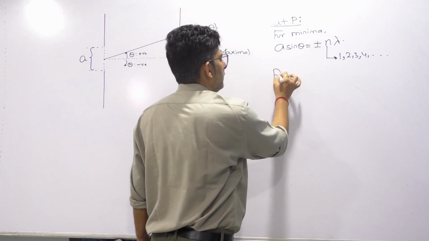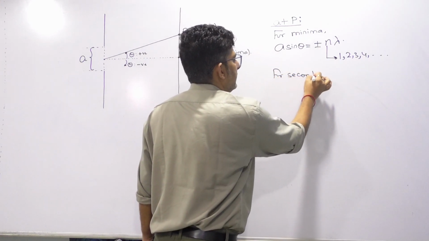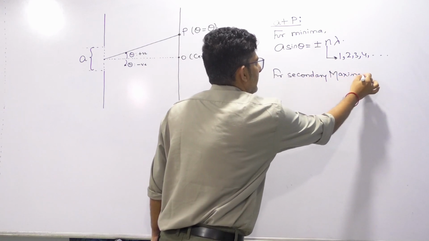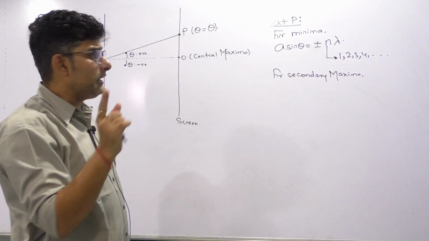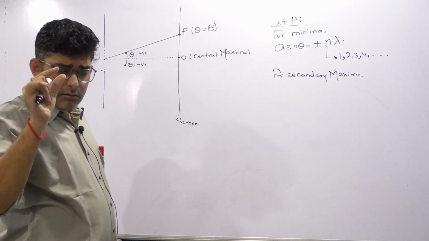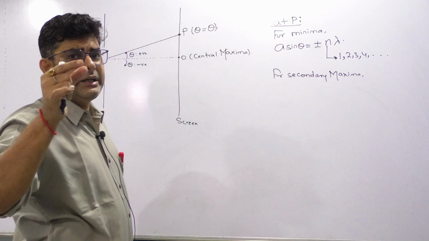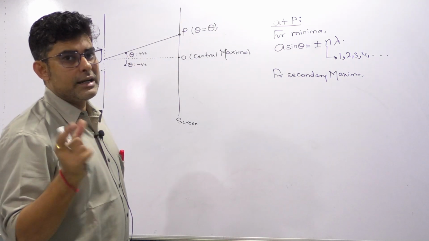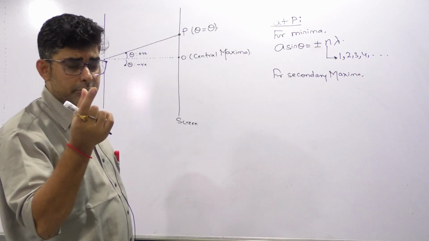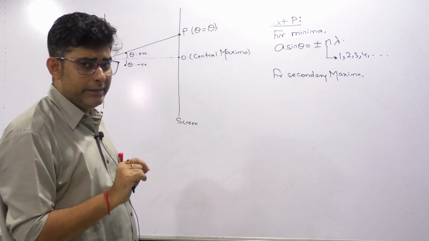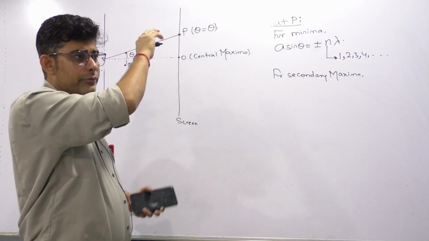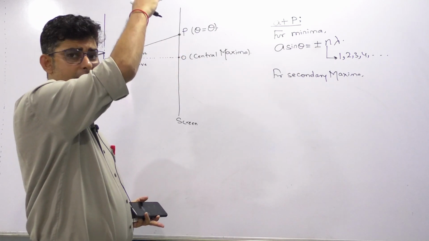And for secondary maxima, we are excluding the central one. Secondary maxima is not exactly but approximately in the middle of two successive minimas, or two adjacent minimas. In between two adjacent minimas, almost at the mid it comes, because the diffraction pattern is generally not very much extended.